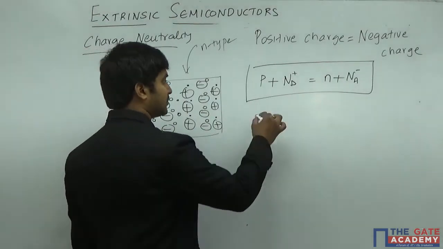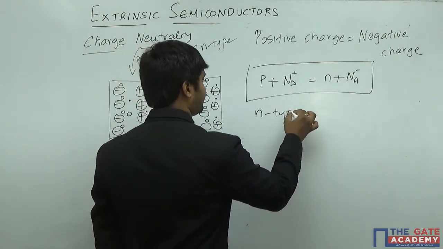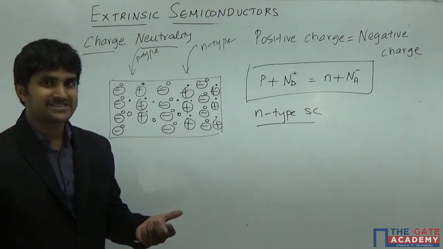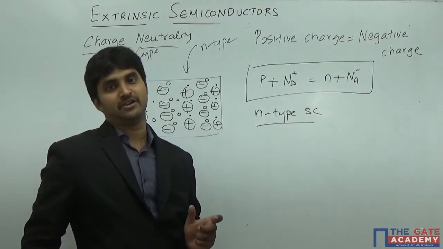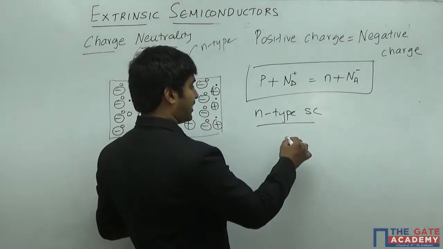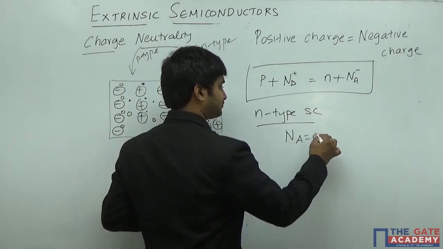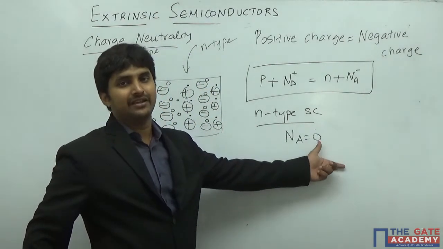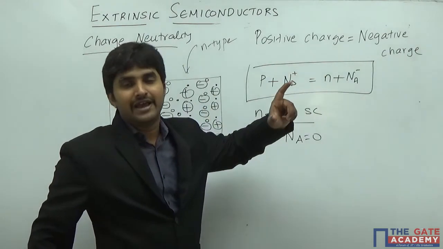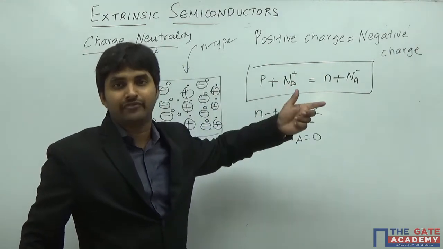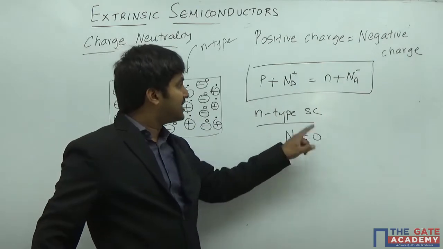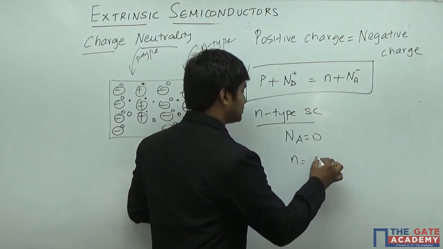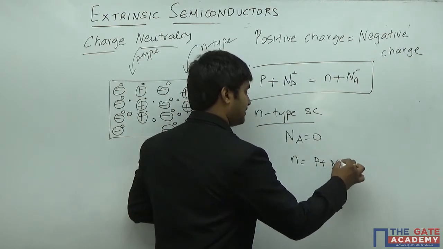Now what happens in the case of an N-type semiconductor? When you want to form an N-type semiconductor, you are not going to dope with acceptor impurity. You are only going to dope with donor impurity. So Na is equal to 0. If you put that in, the value of N will be equal to P plus Nd plus.